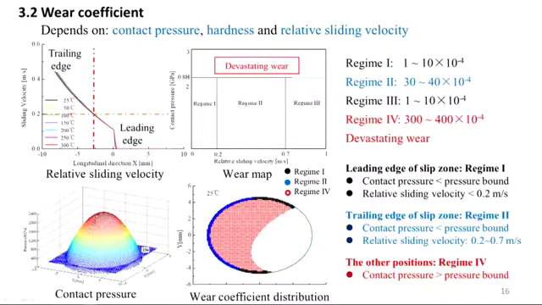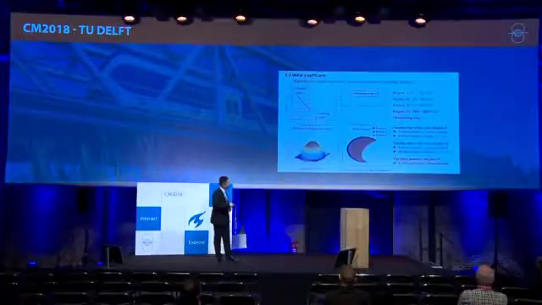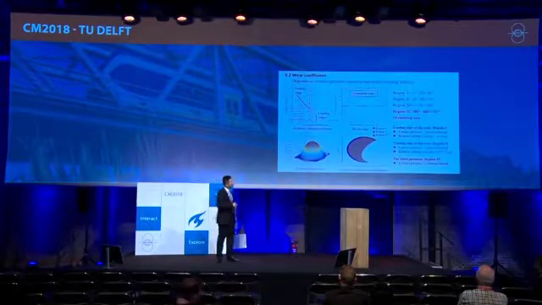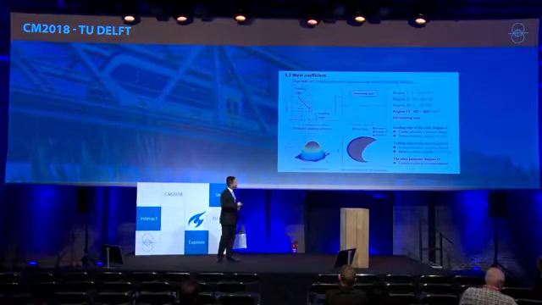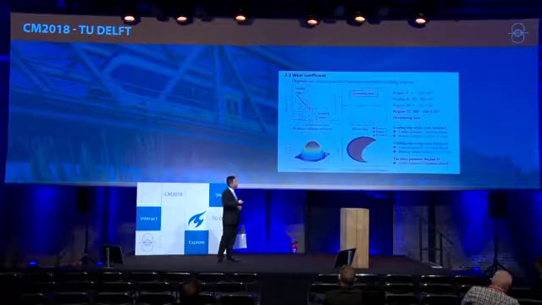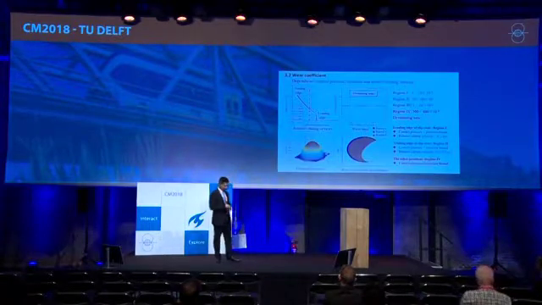The results show that at the leading edge of the slip zone, the wear coefficient is in regime 1. At the trailing edge of the slip zone, the wear coefficient is in regime 2. And in other positions, the wear coefficient is in regime 4.